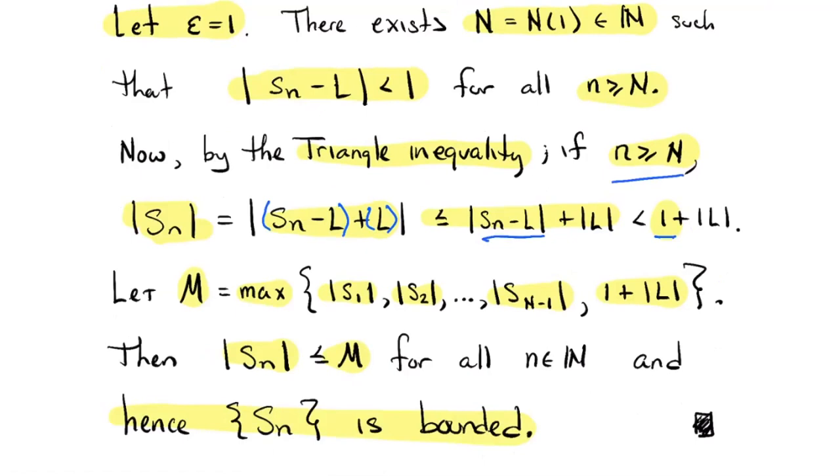You should maybe try to draw a little picture. See if you can draw a little picture to explain to yourself what this proof is saying. That by conditioning with epsilon equal to 1, I found a place that if I go out past it, I'll stay within 1 unit from L. And then I just threw in all the possible sequence terms that would happen before that. And as long as I take a number that's greater than or equal to all of those finitely many numbers, then I got my bound. Nice.